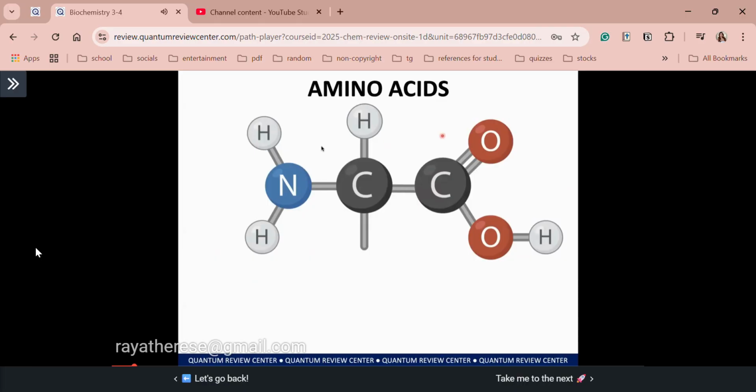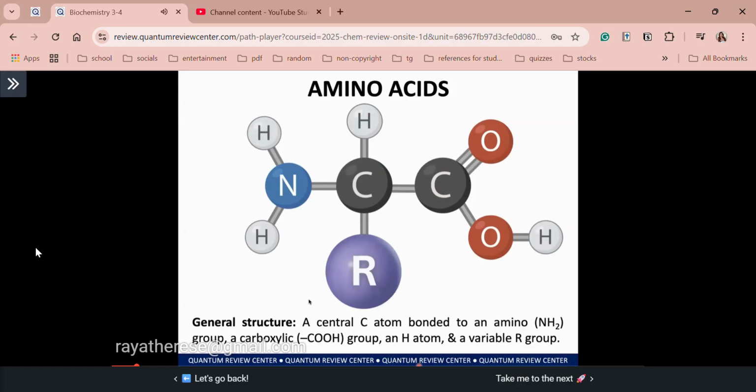And both of them, class, remember, they are ionizable. Sir, what do you mean ionizable? Meaning they can be protonated or deprotonated. So the third group is just a hydrogen atom. Sir, ano yung pang-apat? So that's actually this fourth functional group gives your amino acids their unique characteristic and property, and that's your R group or their unique side chain. Okay, so to repeat the general structure of your amino acid, we have chiral carbon bonded to alpha amino, alpha carboxylic acid, hydrogen, and a unique side chain.